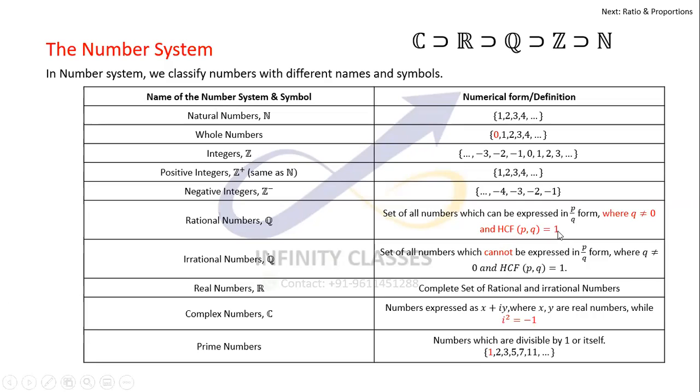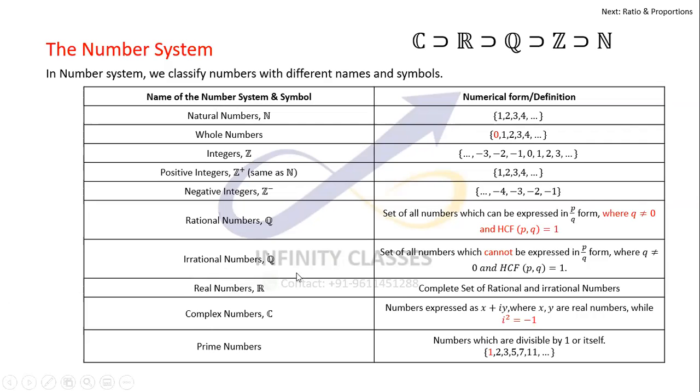And then during the course of proving, you prove that by taking that assumption, HCF of P and Q is not coming out to be equal to 1. And hence our initial assumption of taking the number to be a rational number was incorrect, and hence the given number is an irrational number.